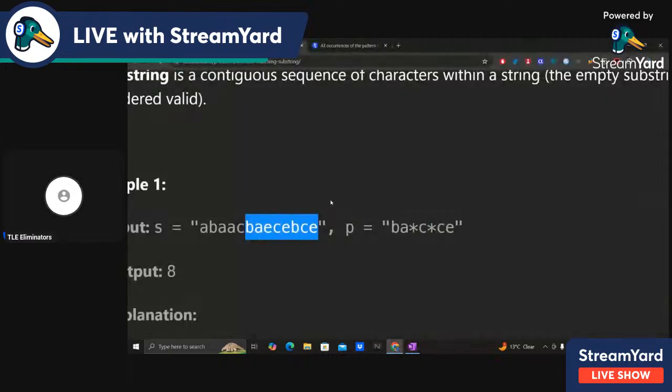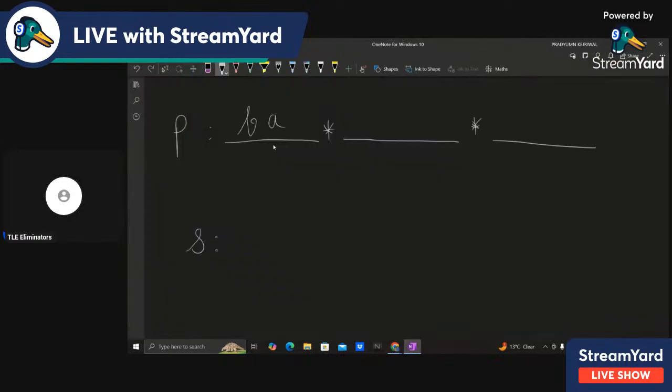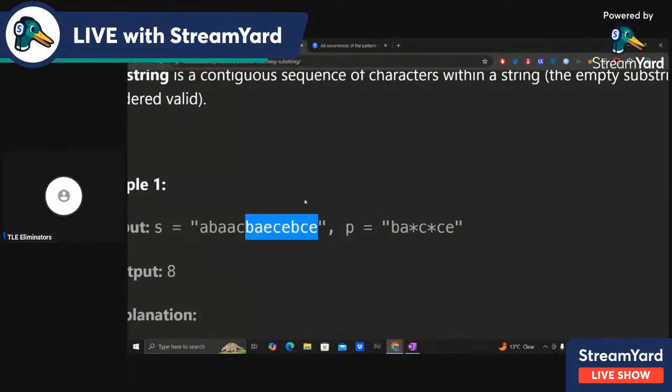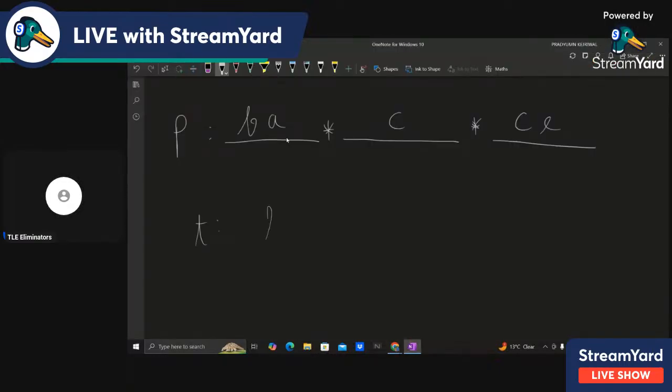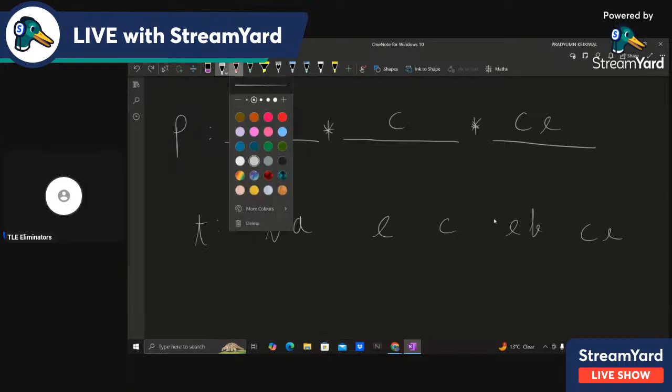So here P is BA star C star CE. So this is BA, this is star, this is C, this is CE. And here we have T as BAE, CEB, CE. Okay. So I'll just draw some lines for visualization.